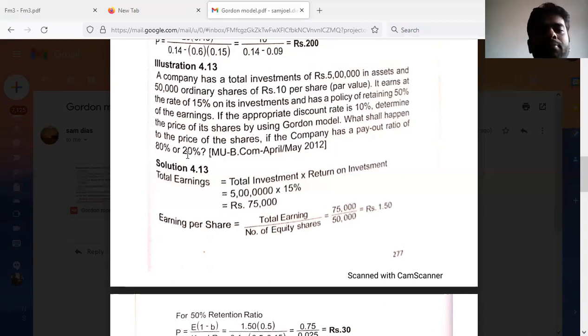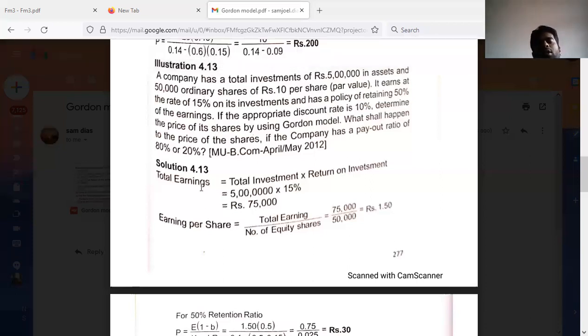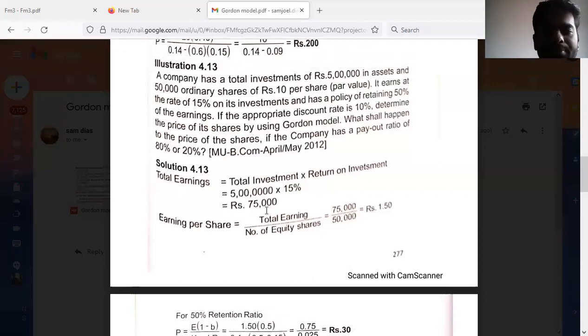They have also given the rate of return on investment. See here, you can observe the total investment of rupees 5 lakh, on assets and ordinary shares. Whatever it may be, they have an investment of rupees 5 lakh, and the earning rate on this investment is 15%. So that we have to calculate. Total earnings would be total investment into return on investment. So 5 lakh into 15% means we'll be getting 75,000.